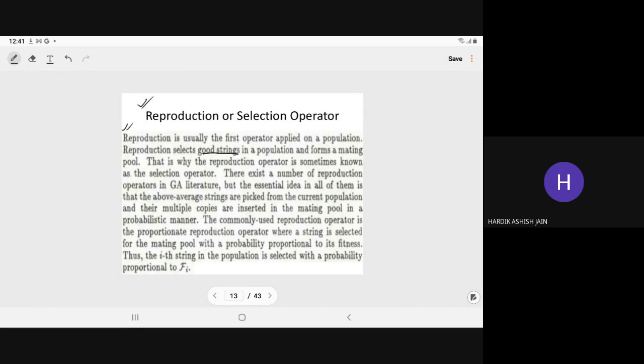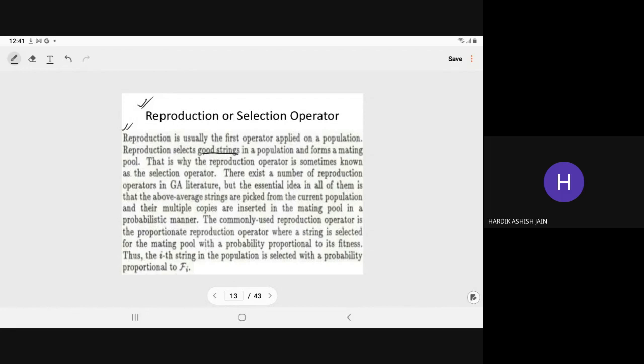The same thing here, we select the good string. Good string means the string which has a good fitness value, or higher fitness value. But we have to do everything randomly, otherwise we will be biased. In general also, all persons get married. It is not necessarily that only better persons get married and inferior persons do not. Even inferior persons get married also, right? The same thing we have to do here.